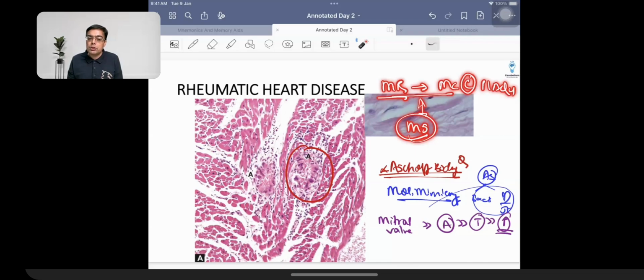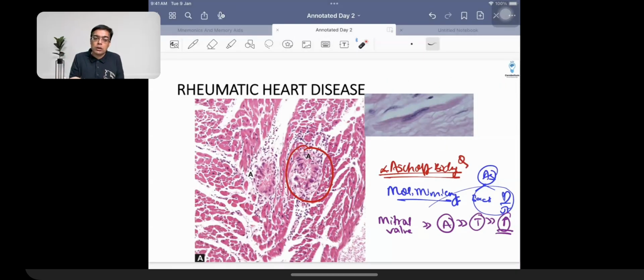Because of deposition of fibrous tissue, because of deposition of calcium over here as well, that is what is going to be associated with the term fish mouth stenosis. Fish mouth stenosis, right? So those are the basic things regarding rheumatic fever. Of course, nowadays we have the modified WHO criteria for making a diagnosis of rheumatic fever, depending upon whether it is in the endemic area or the non-endemic area, right? So low risk areas and high risk areas, that is what we talk about, but that is going to be the domain of medicine.